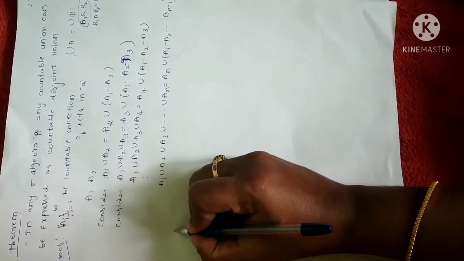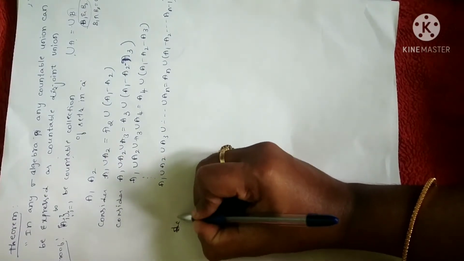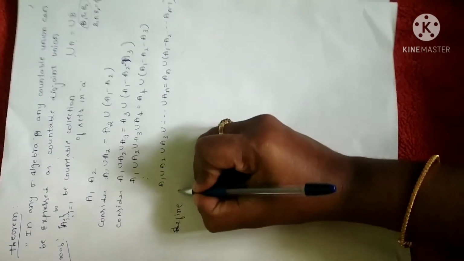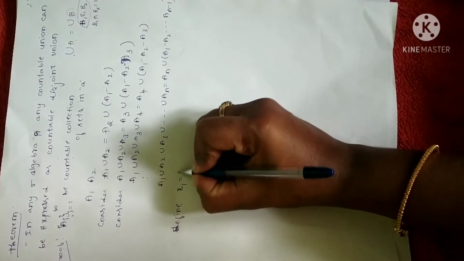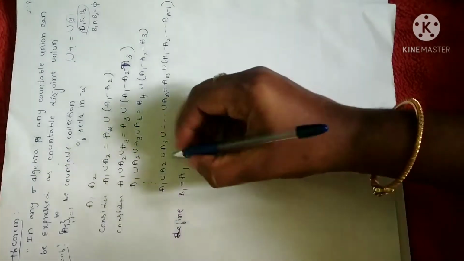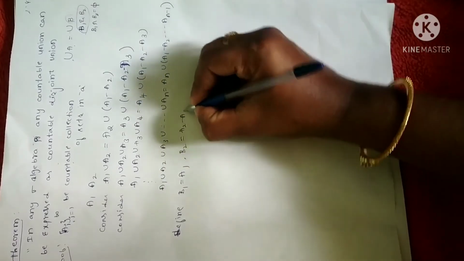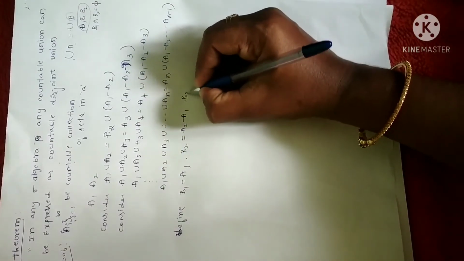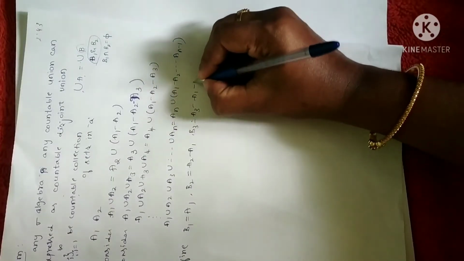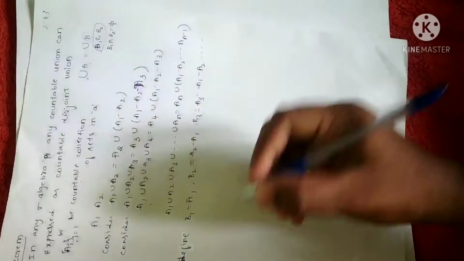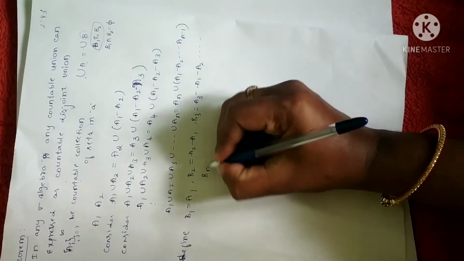Now let me define another set B1 in such a way that B1 is equal to A1, B2 is equal to the difference of 2 sets, and B3 is equal to the difference of 3 sets. And it continues, and so on.